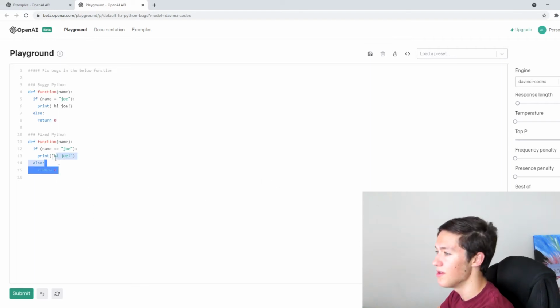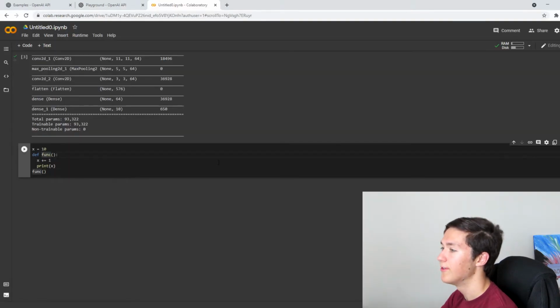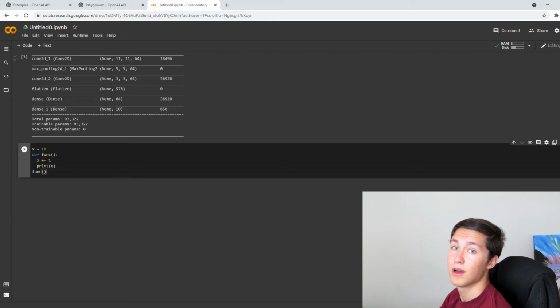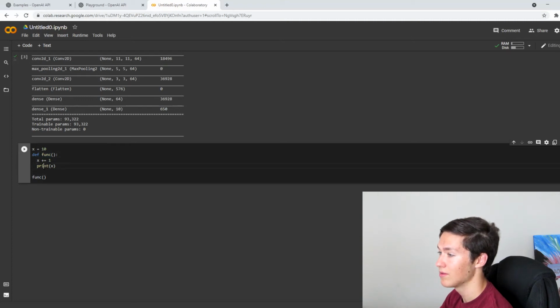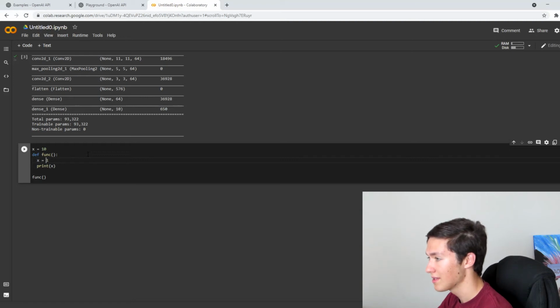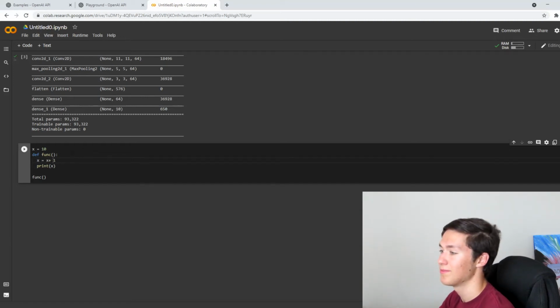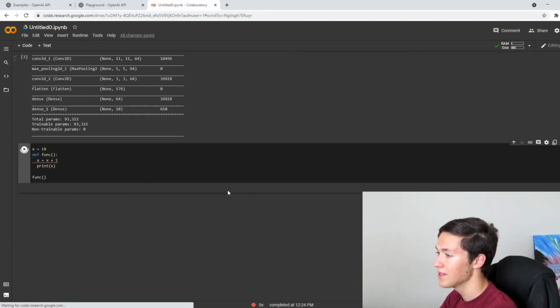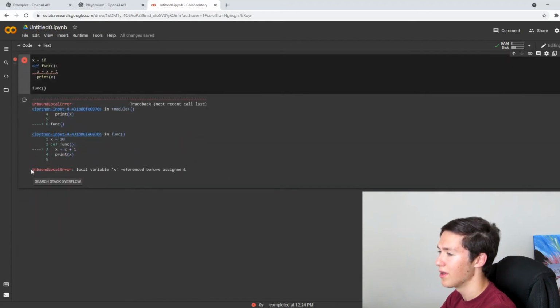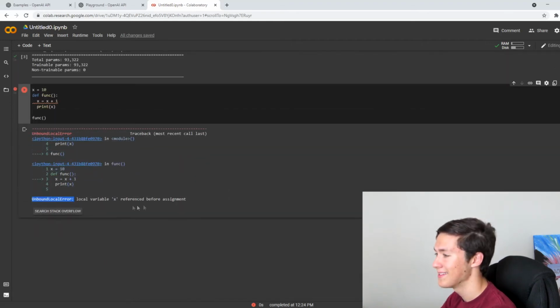Let's actually give it another function. So here's a simple function called func I created, and this function looks fine on the outside. It looks very innocent, right? We're just creating a function and we're having it print x. Actually, I'll make this clearer, x is going to be equal to x plus 1, just to show you what's wrong with it. Let's run this, and we get an error, UnboundLocalError. What the heck is this?